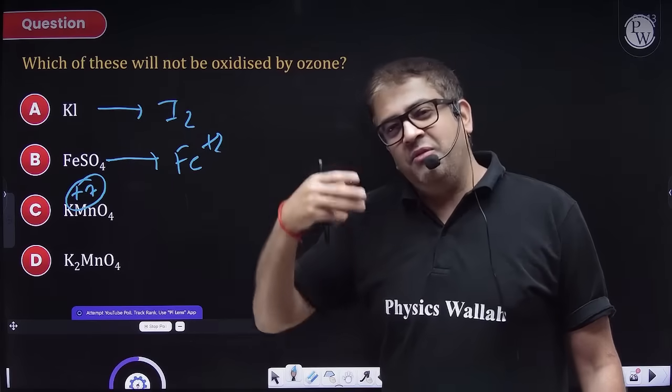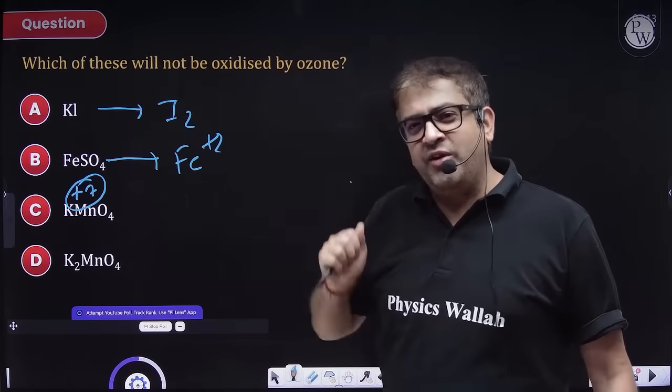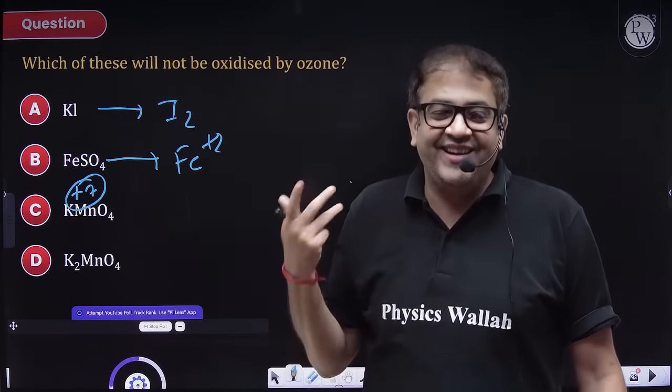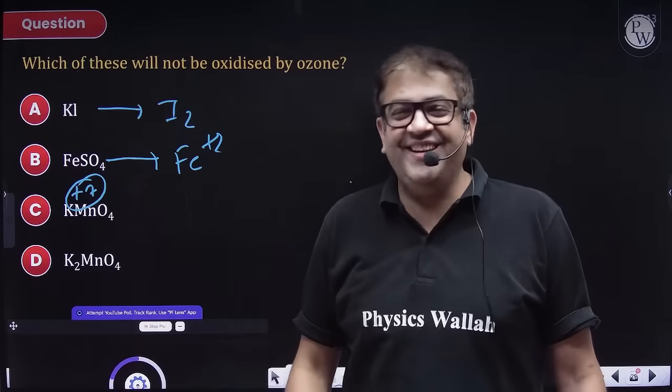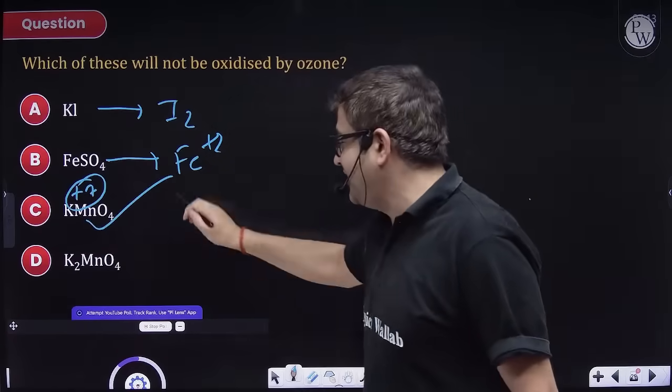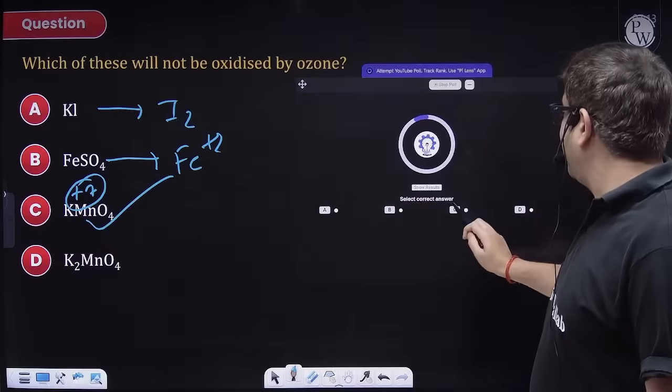If you bring a tank, if I'm already dead, how will you kill me? If I've already died, how will you kill me? So you can't kill me with the strongest oxidizing agents. Obviously, C is your answer. I hope you got it.